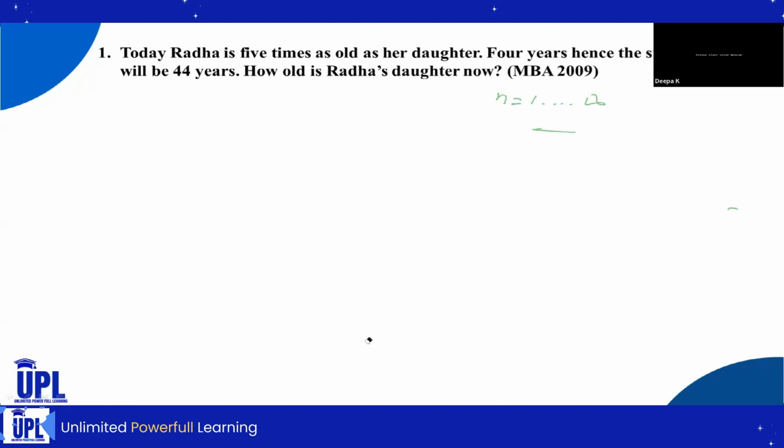Okay, so this is the first question. Today Radha is 5 times as old as her daughter. Then 4 years hence, this means after 4 years. After 4 years, what is Radha's daughter's age? We have to find out this one. Okay, let us see our answer.